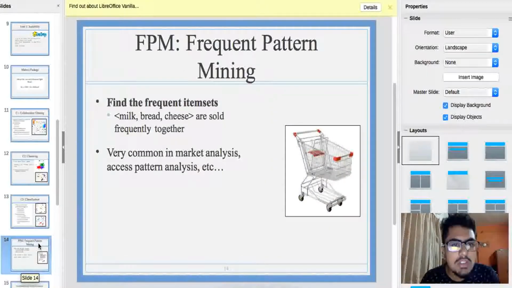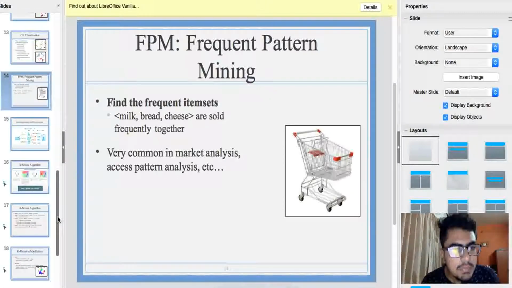Then Mahout also supports frequent pattern mining. The most classic example of it is the Apriori algorithm. That is, the algorithm finds the items which frequently appear together. So, for example, if we find milk, bread, and cheese are sold frequently together, we should place those items on the same rack so that the customer buys them together and the sales of those products are boosted. So Mahout also supports this frequent pattern mining.